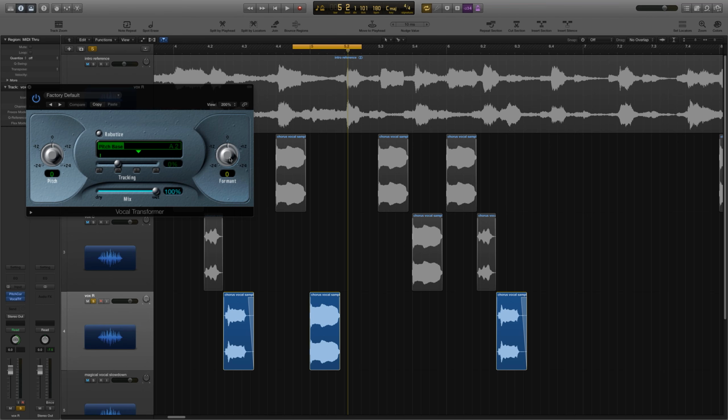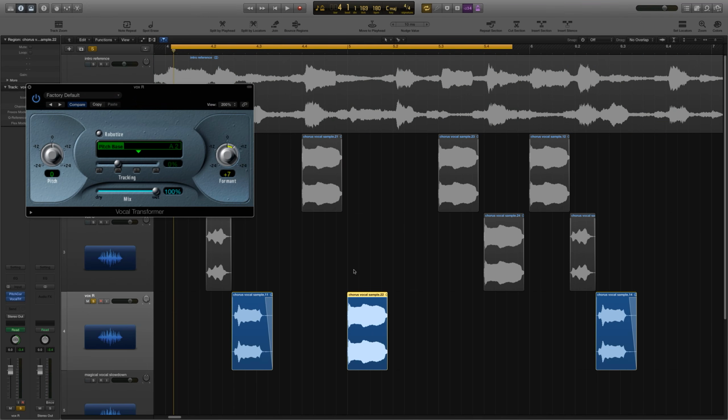So here's the original again. And here's what the formant pulled up, say, +7. And that's pretty close to, I think, what we had going on in the original. Yeah, let me solo the ref track. It's a bit more filtered, but yeah, it's there.